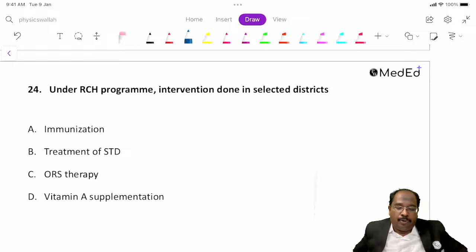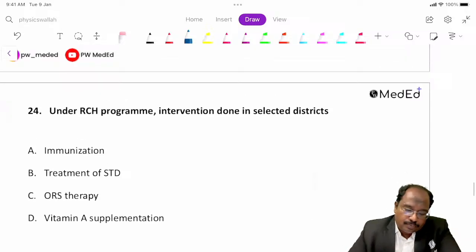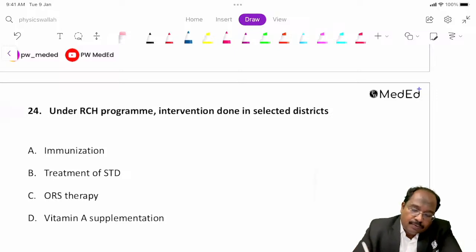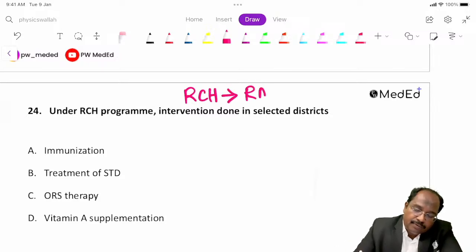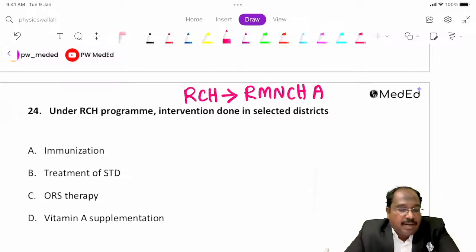Under the RCH program, intervention is done in selected districts. RCH is now converted into RMNCHA.